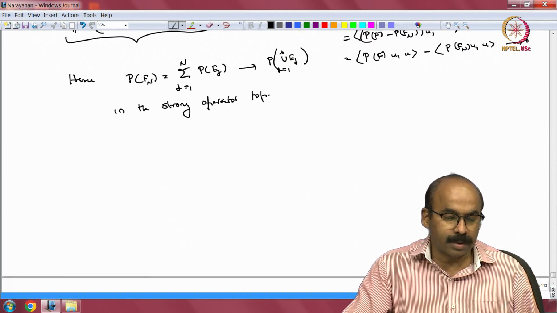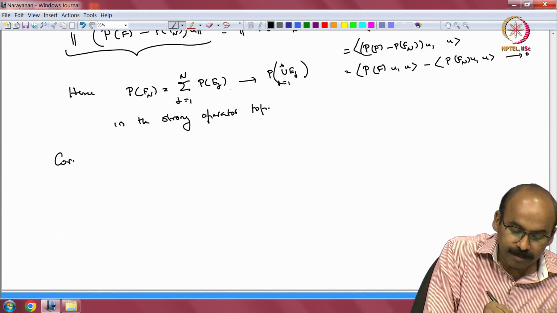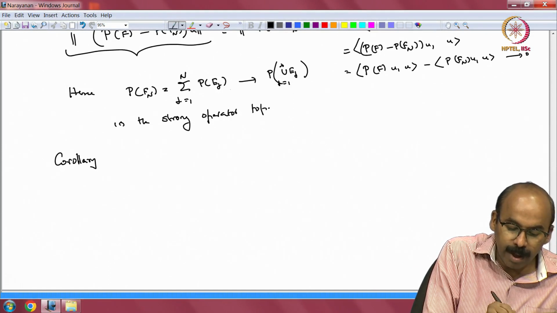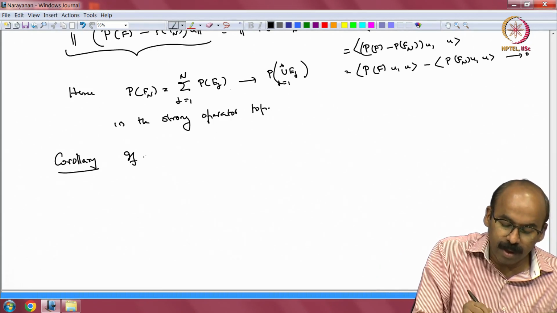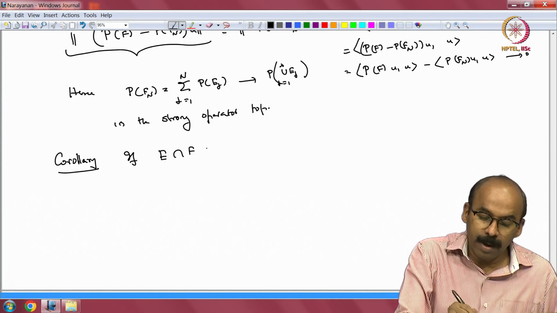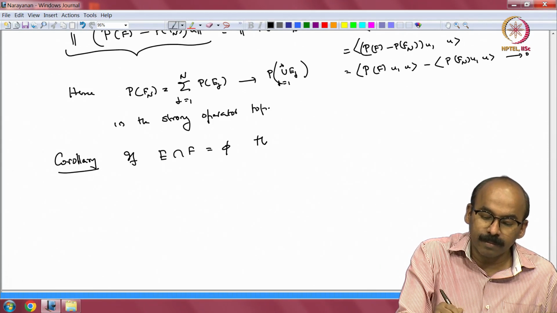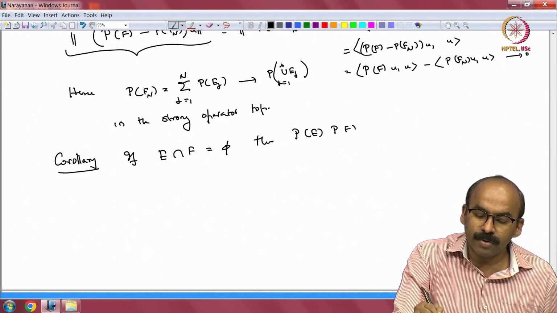Now let us write down an easy corollary which should remind you of certain things from the finite dimensional spectral theorem. So, which I had mentioned actually, if E intersection F is empty, then P_E times P_F equal to 0.